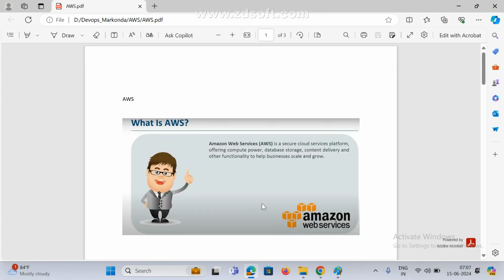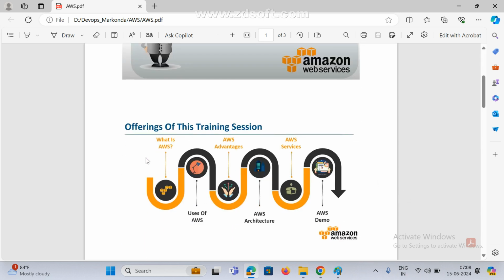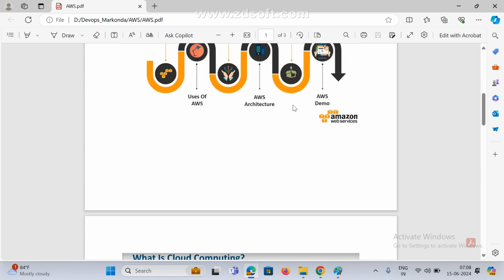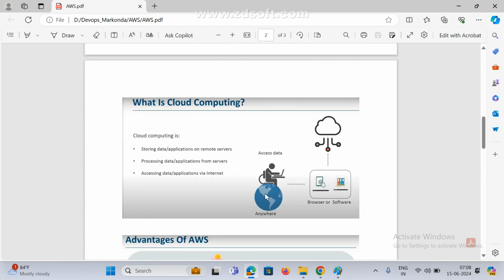Now if you go here, as we discussed last class, this is a cloud services platform, and these people provide many services: compute power, database storage, content delivery, and other functionality, whatever you want. All functionality is provided by AWS. Here you can see what AWS is, what its use is, why you go for it, advantages, architecture, and all.